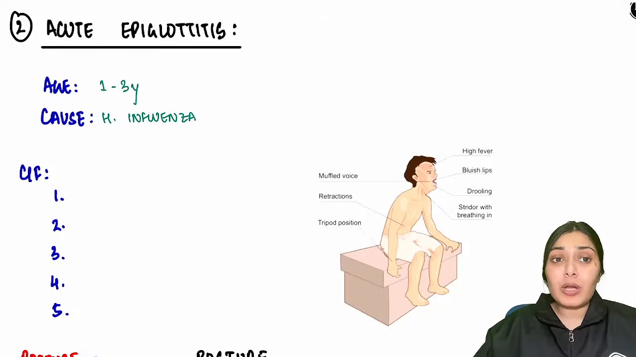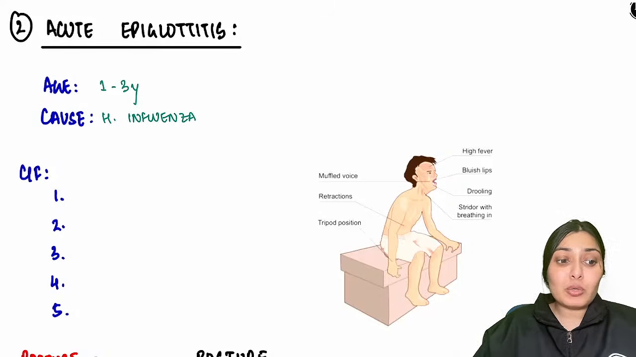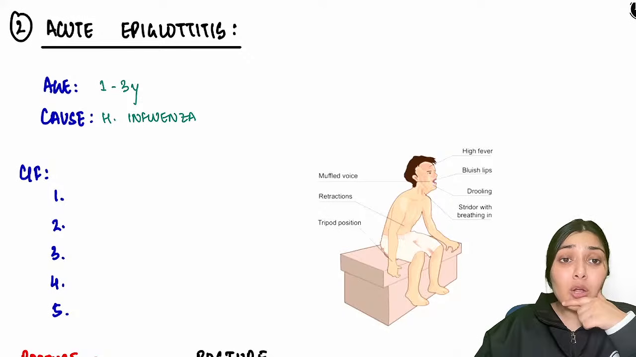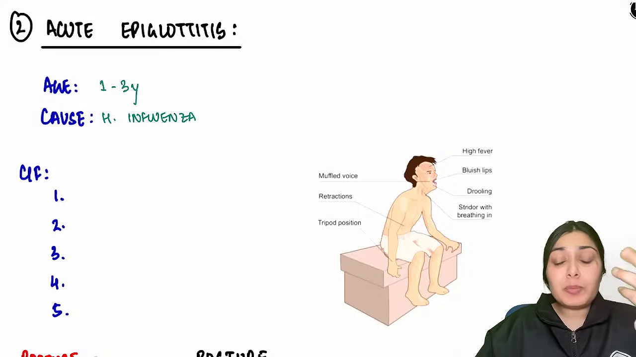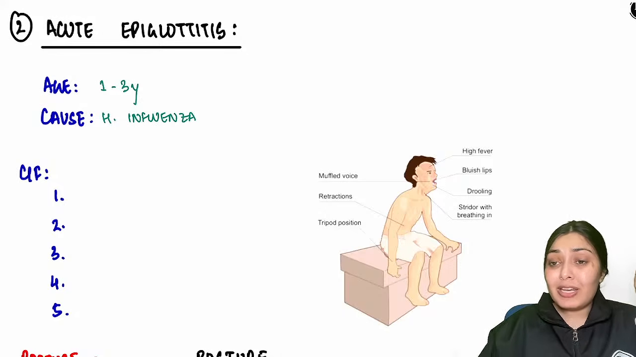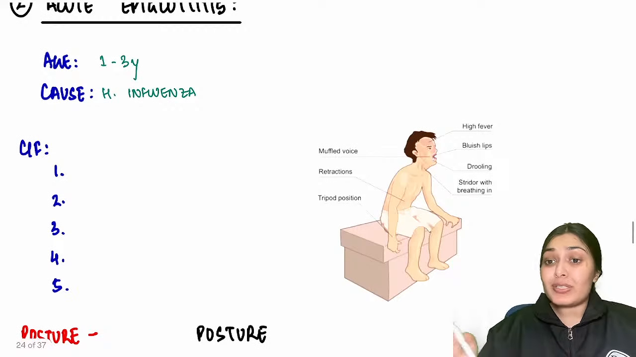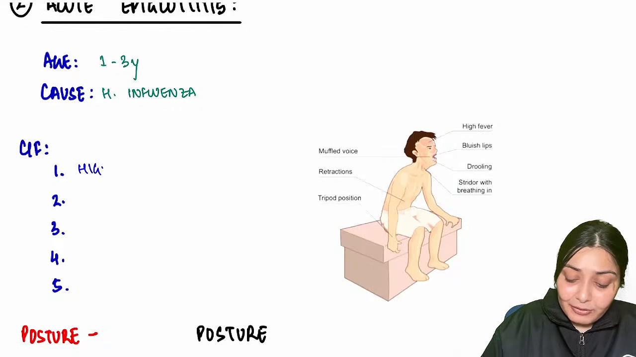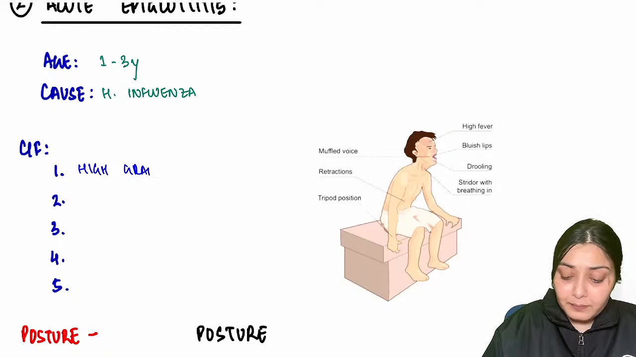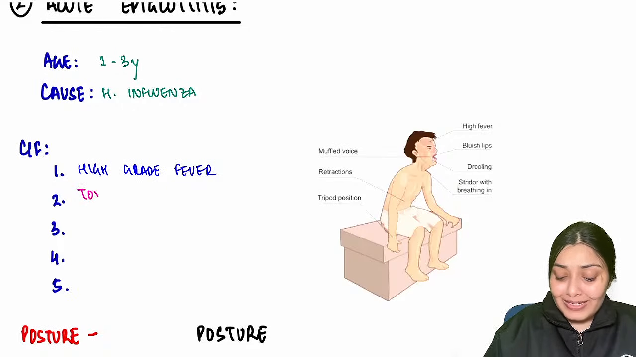So coming back to the topic, acute epiglottitis. Age group is 1 to 3 years of age. Cause is Haemophilus influenzae type B. And what will be the clinical features? It is a very emergency-like scenario. You will see a child who is very toxic looking, very sick looking. This child has a very high grade fever.